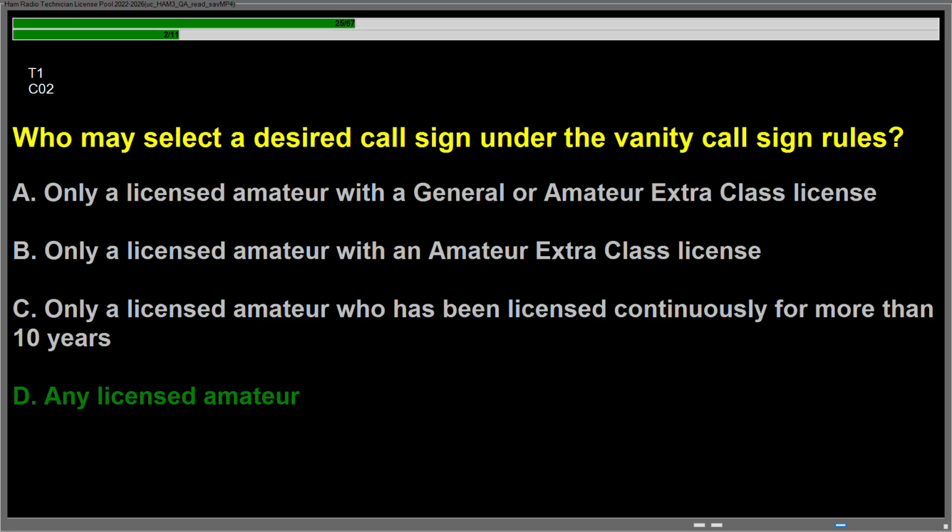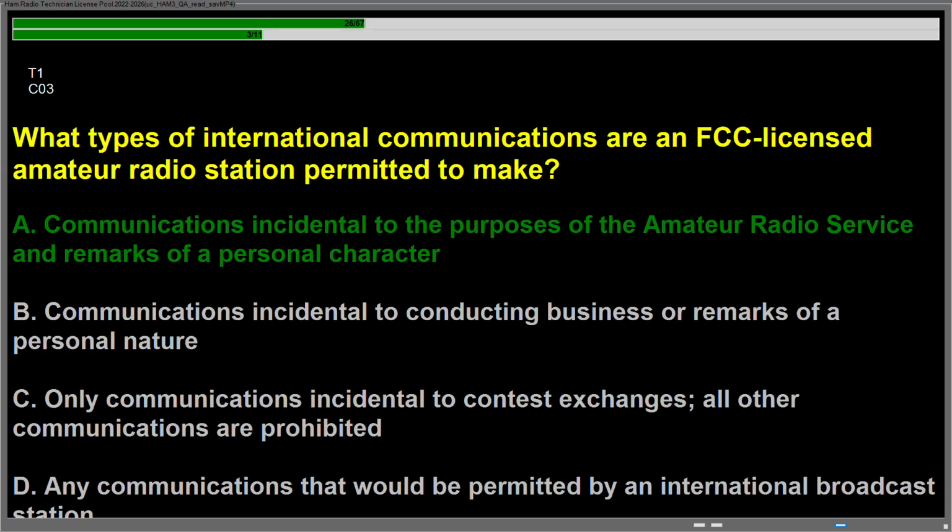Question Charlie 02, who may select a desired call sign under the vanity call sign rules? Answer is D. Any licensed amateur. Question Charlie 03, what types of international communications are an FCC licensed amateur radio station permitted to make? Answer is A. Communications incidental to the purposes of the amateur radio service and remarks of a personal character.